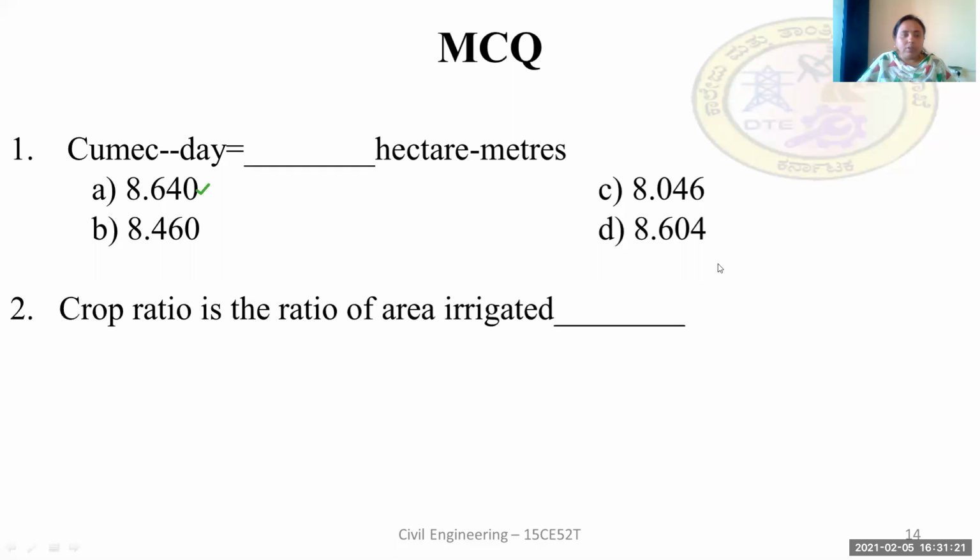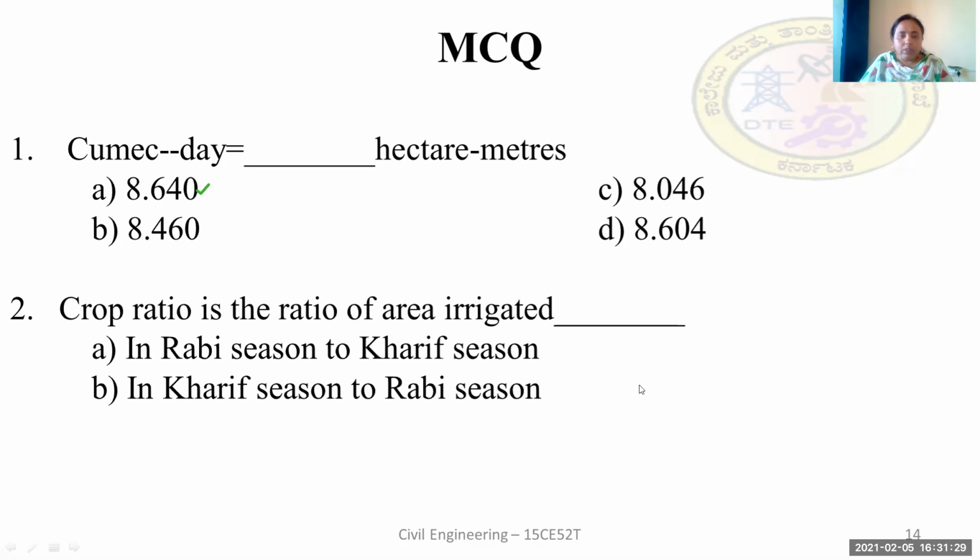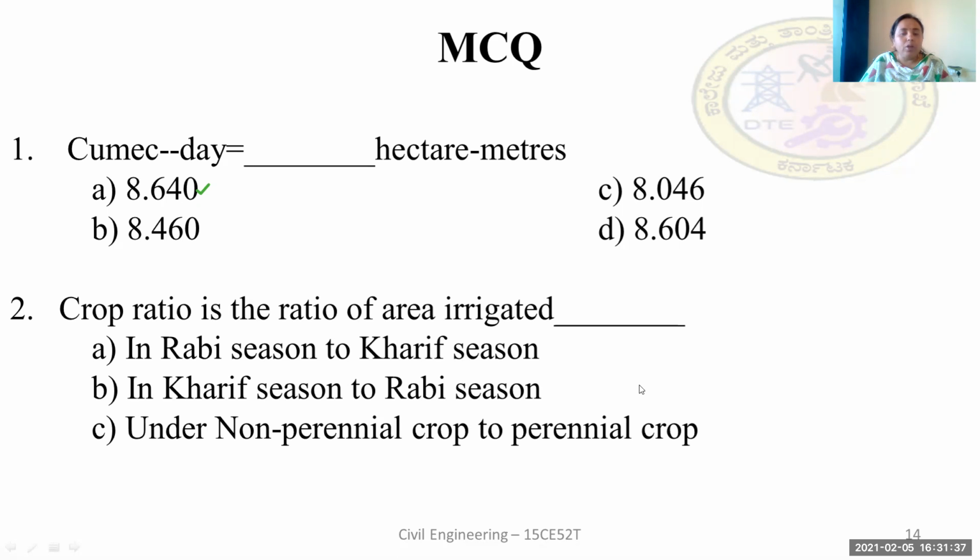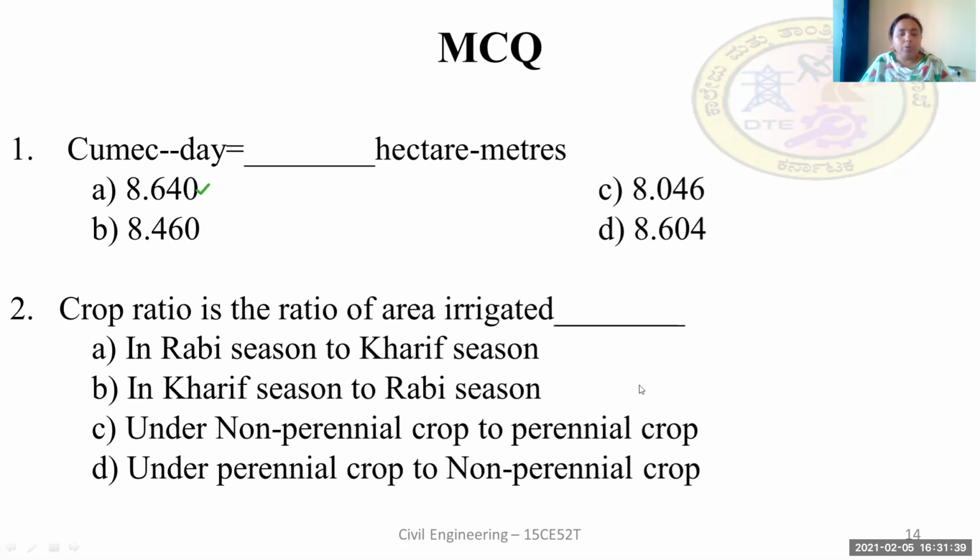Now coming to the second question: crop ratio is the ratio of area irrigated dash. The options are: in Rabi season to Kharif season, in Kharif season to Rabi season, under non-perennial crop to perennial crop, under perennial crop to non-perennial crop. We already know, as per the crop ratio definition, it is the ratio of area irrigated in Rabi season to Kharif season. Hence, the answer is A, Rabi season to Kharif season.